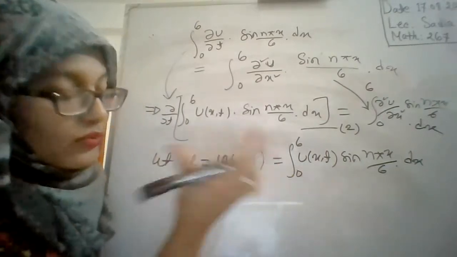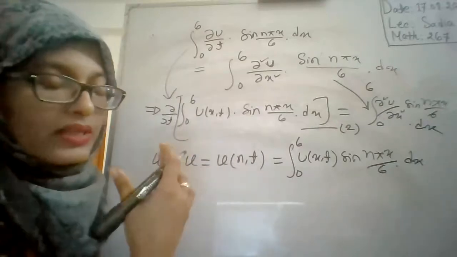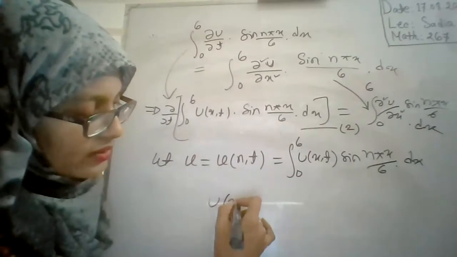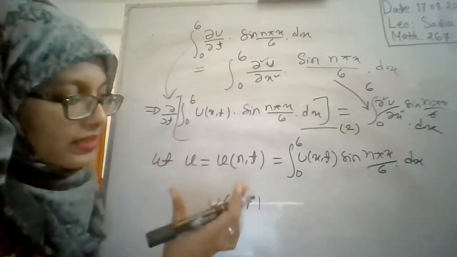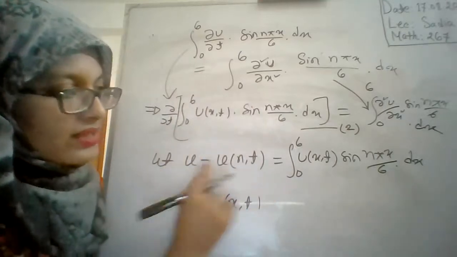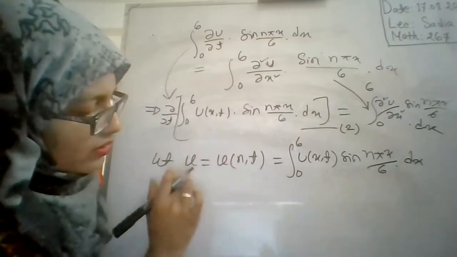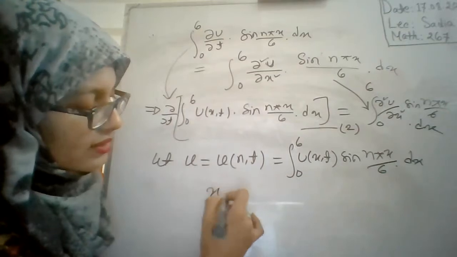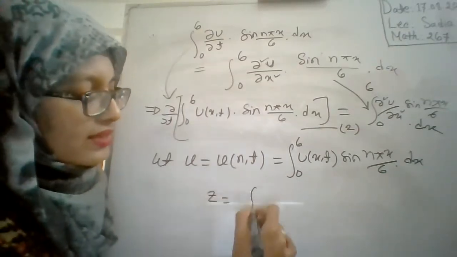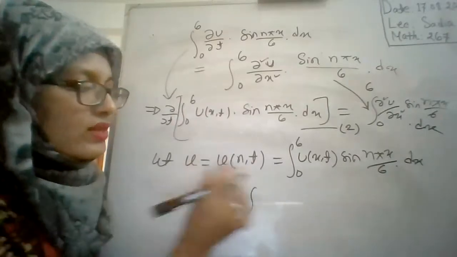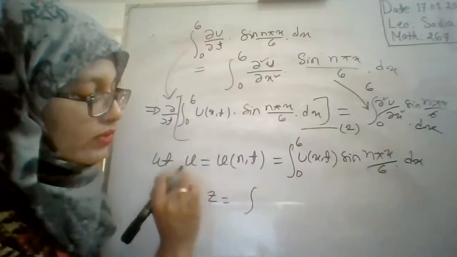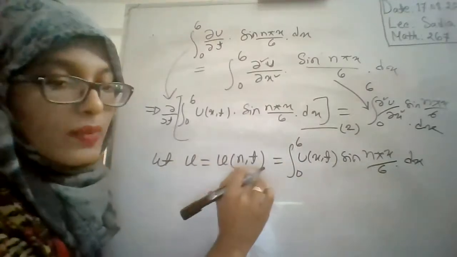Yes, all of you know that these types of problems are known as the heat equation, and the heat equation is a function of x comma t, right? We know that. But for the derivation of this part, we are considering u as this part. You may consider any variable, like z is equal to this. We are just considering u equal to this, okay? And here, these two u's are different. That's why we denote it as u_n comma t.